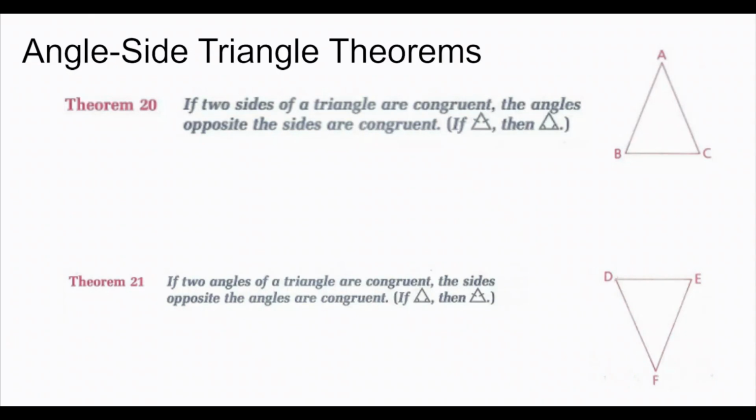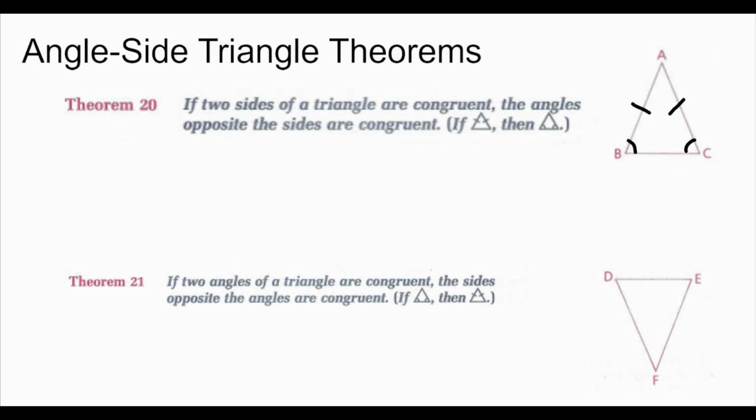Theorem 20 states if two sides of a triangle are congruent, the angles opposite the sides are congruent. So in an isosceles triangle, if we have our legs congruent, so let's say AB is congruent to AC, then our base angles, angle B and angle C, would be congruent.